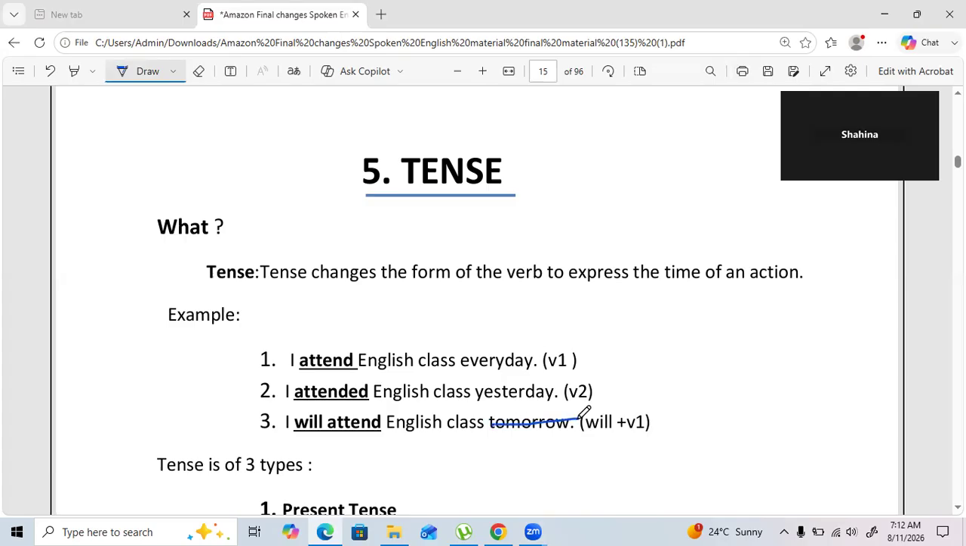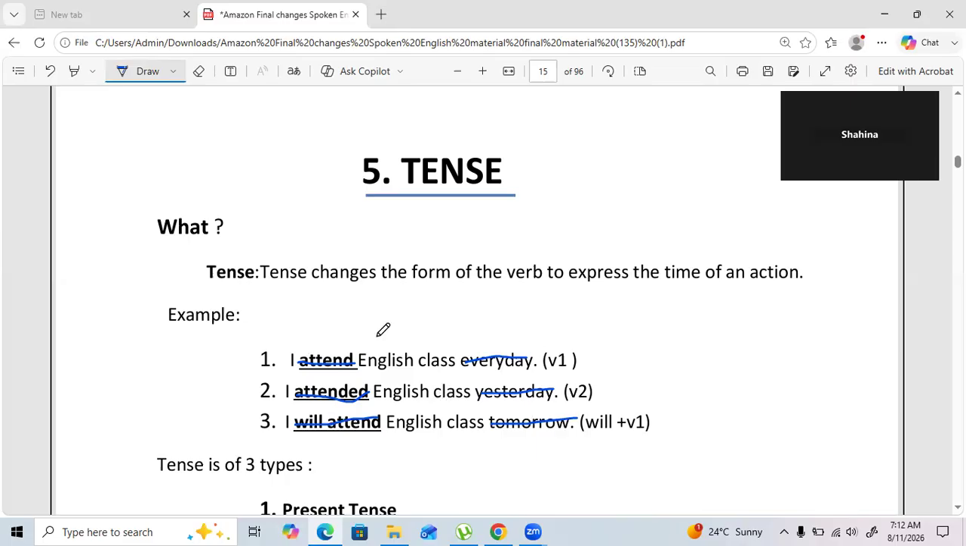Let's say I remove this tomorrow, yesterday, and every day. Then the sentence will look like: I attend English class, I attended English class, I will attend English class. Even after removing every day, yesterday, and tomorrow, the time still looks clear, I mean present, past, and future. But what if I remove this: attended, attend, and will attend? Now, you can see, it looks like I English class, I English class, I English class.